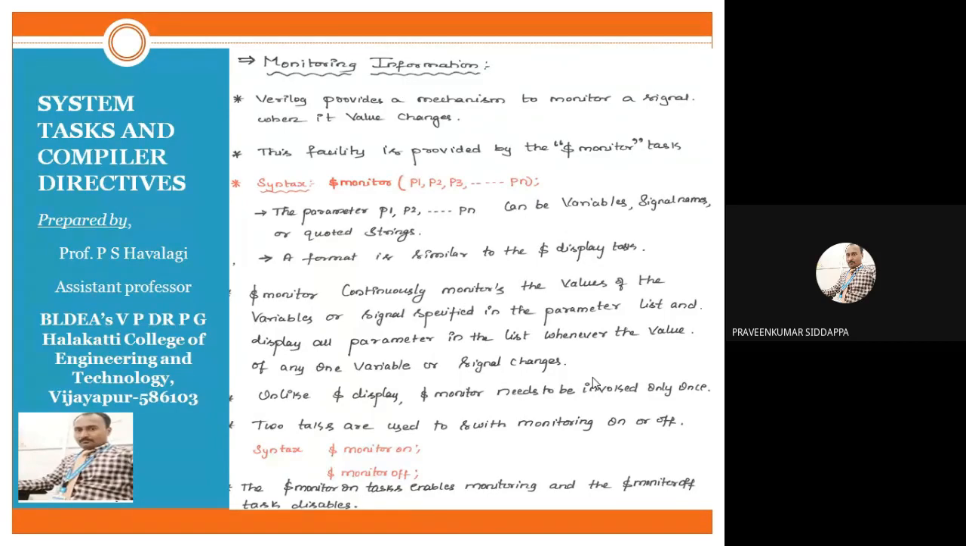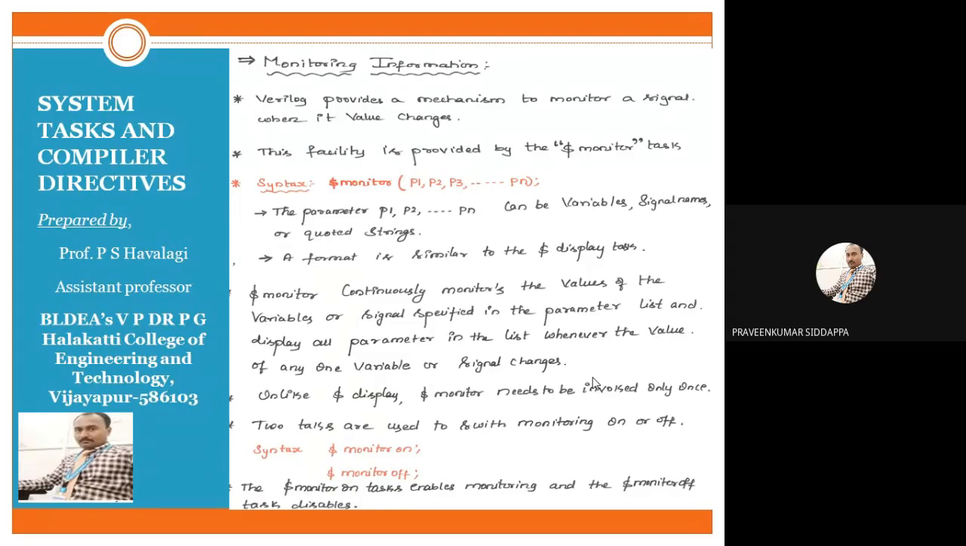How do we write it in Verilog HDL? We write $monitor with P1 to Pn within the brackets, followed by a semicolon. P1 to Pn can be any variables, any expressions, or any strings, which should be written in the syntax. Those are what get monitored. The format is similar to the $display task.